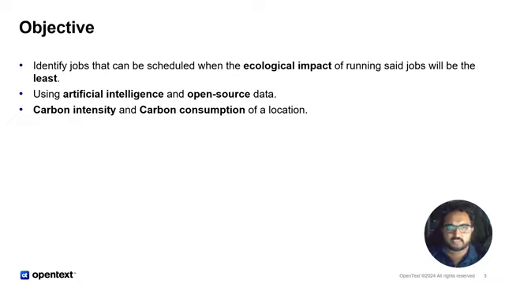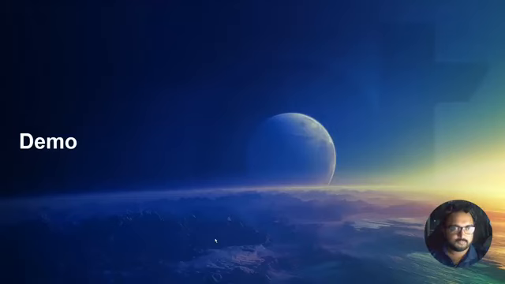And we are using artificial intelligence to predict which would be the best time of the day to run the jobs, and we are using open source data. All of the data that we are using to figure out the right time is dependent on open source data. Then we use parameters such as carbon intensity and carbon consumption, which is tied to a geological location on the map, to figure out the metrics. Moving on, let's go directly into the demo.